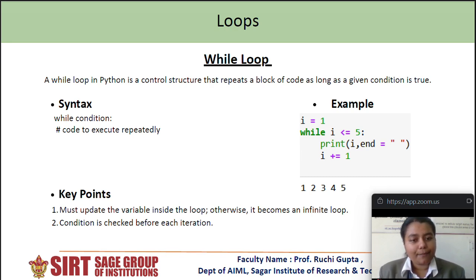If we look at an example, here we have initialized i with the value of 1. We have clearly mentioned a condition that we can execute the loop until and unless i is less than or equal to 5. Inside the code, we have written the statement of printing i. After that, we have incremented the value of i by 1. The output for this particular program will be the series from 1 to 5 in horizontal. As we have mentioned an end parameter, the output will be in horizontal.